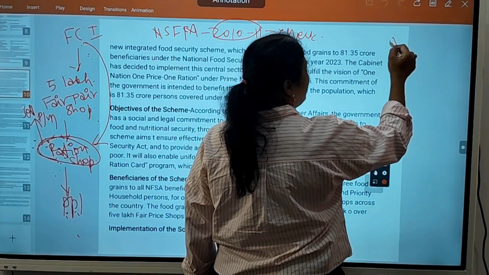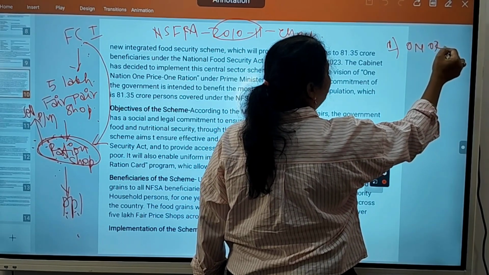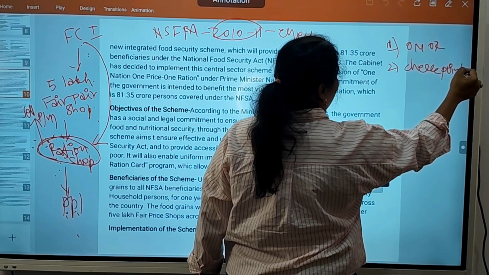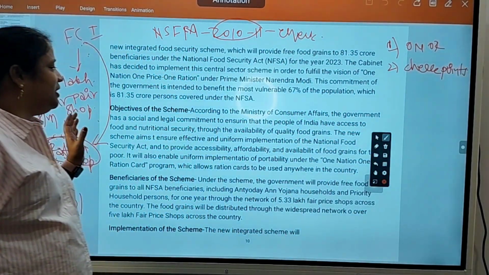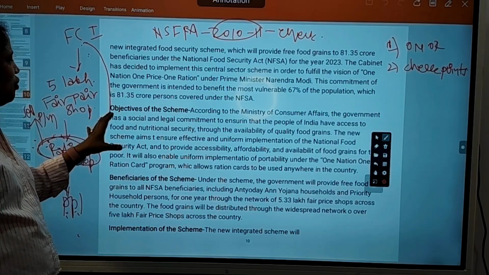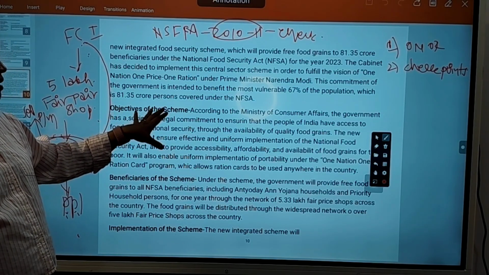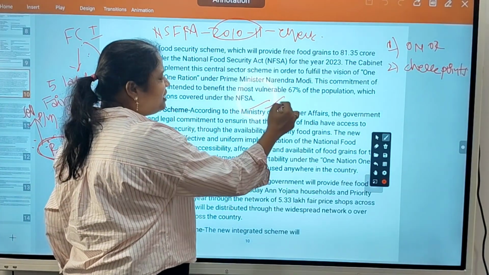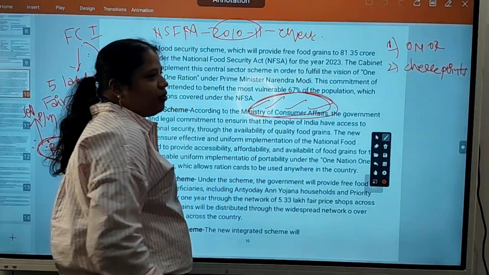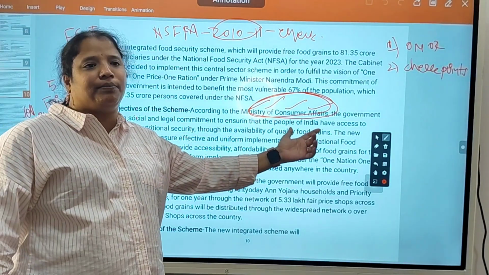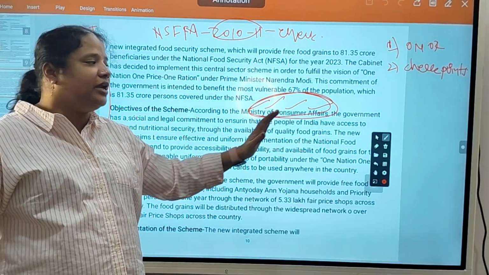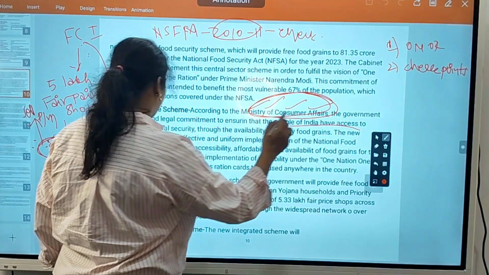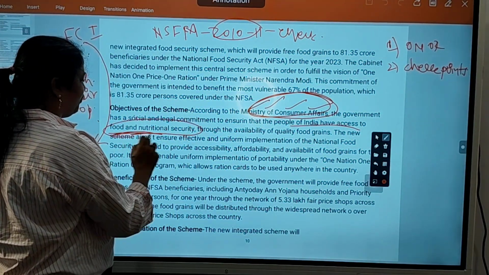One is one nation, one ration card, and 2 is checkpoint, ombudsman. These 2 concepts are added in this scheme. So which ministry is responsible for implementation of this scheme? The Ministry of Consumer Affairs. The Ministry of Consumer Affairs effectively implements this scheme all around India. So what is the ambition of this scheme? People of India should have access to food and nutritional security.